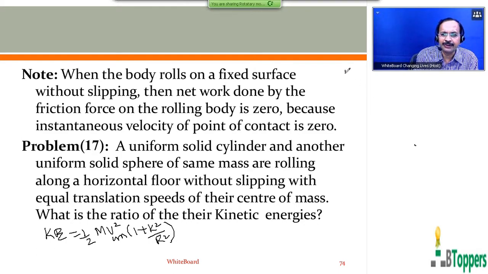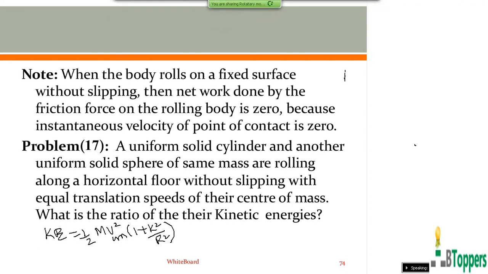For the uniform solid cylinder, about the horizontal axis passing through its center of mass, the moment of inertia can be written as m r square by 2.